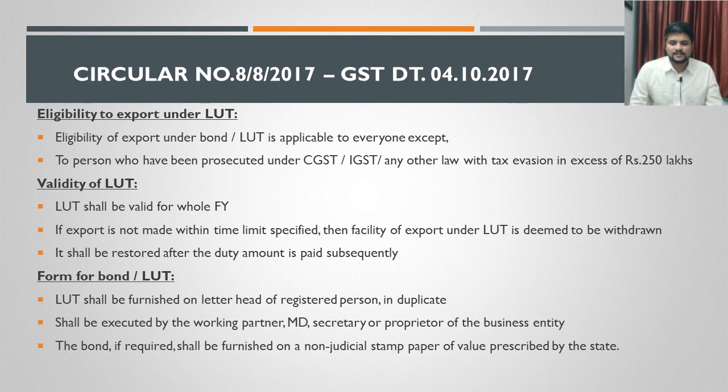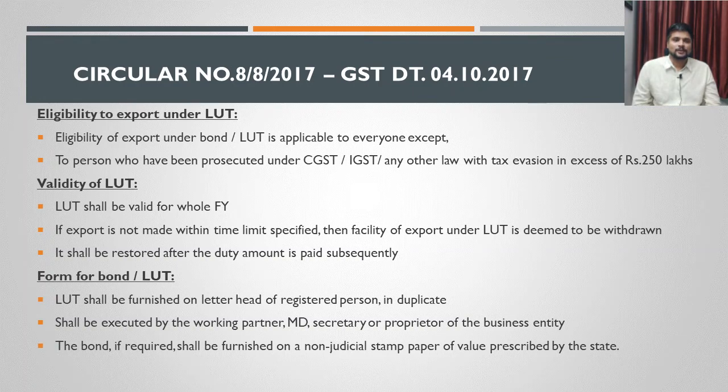What is the element? First one is, the eligibility to export under bond or LUT is applicable to everyone. Any person can export goods under bond or LUT, except a person who has been prosecuted under the CGST or IGST or any other law.